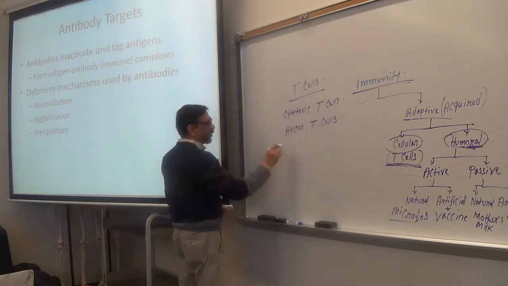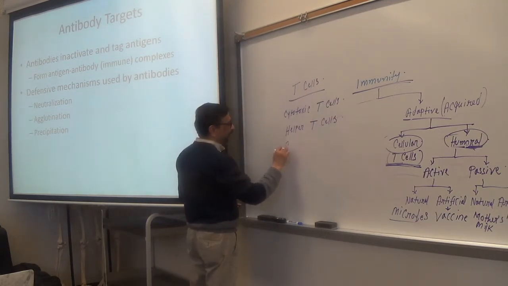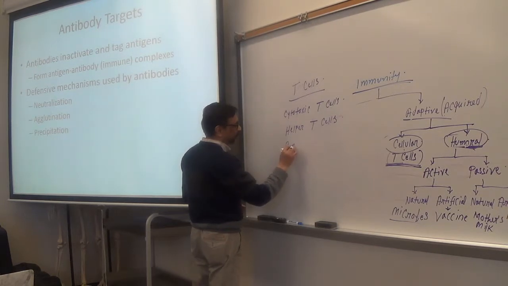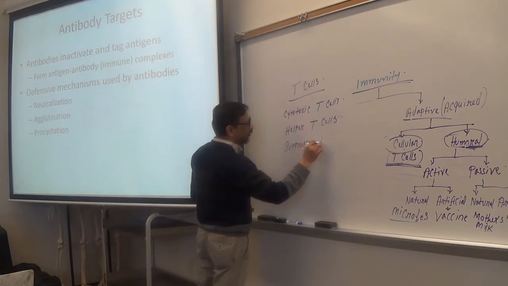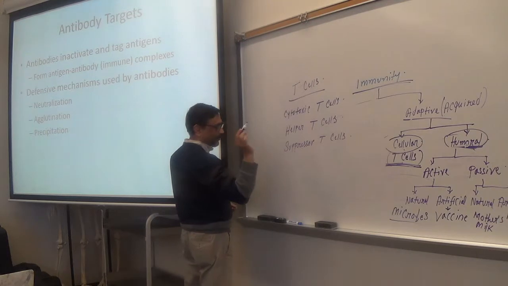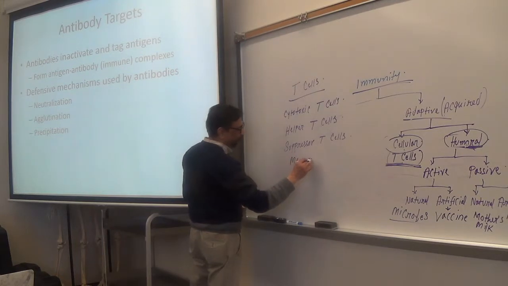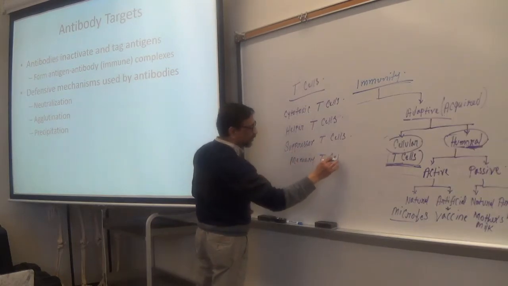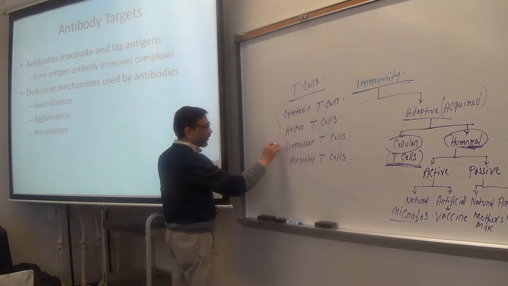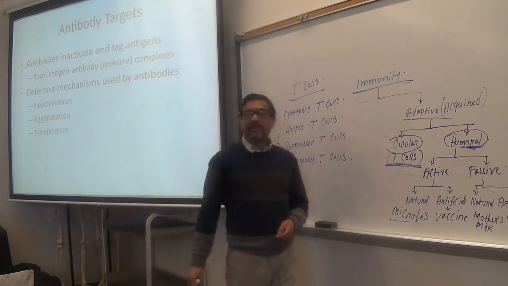Suppressor T cells. And the fourth type is memory T cells. So these are different types of T cells.